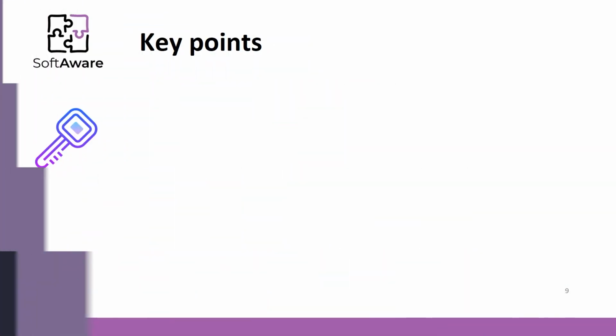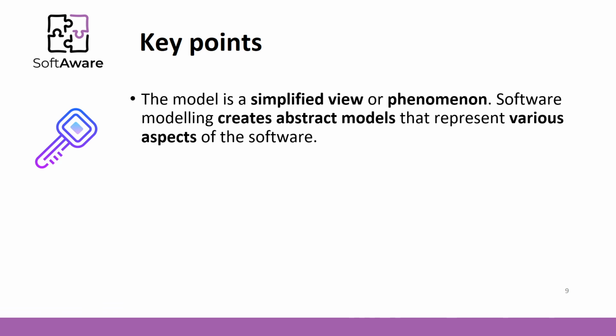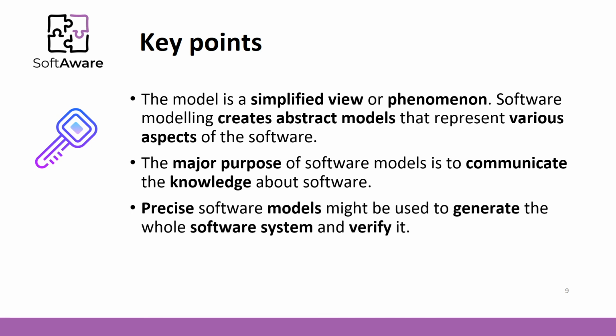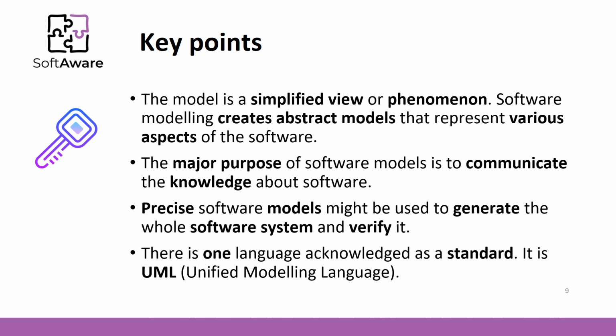Key points of this lecture. The model is a simplified view. Software modeling is about creating abstract models that represent various software aspects. The major purpose of software models is to communicate knowledge about the software. Precise software models might be used to generate the whole software system and verify it. There is one language acknowledged as a standard.